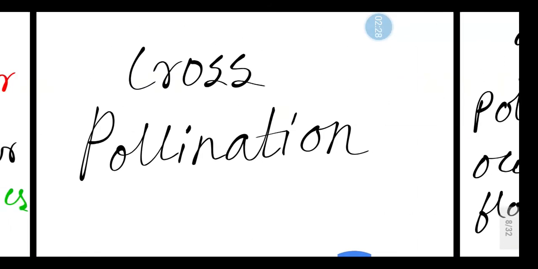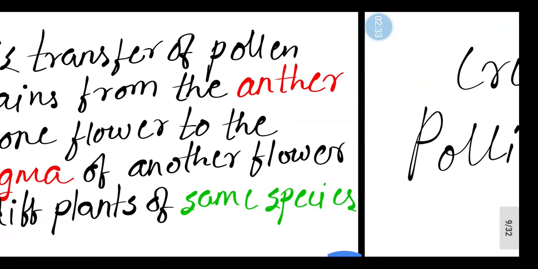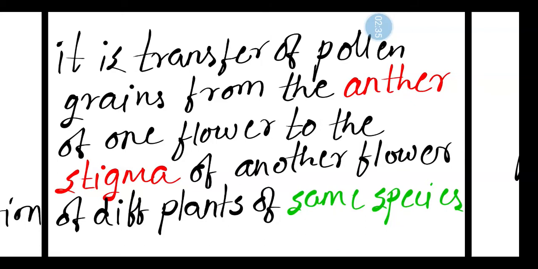In contrast, cross-pollination is the transfer of pollen grains from the anther of one flower to the stigma of another flower of a different plant of the same species. The important words to remember are: anther of one flower to the stigma of another flower of a different plant of the same species, that is cross-pollination.